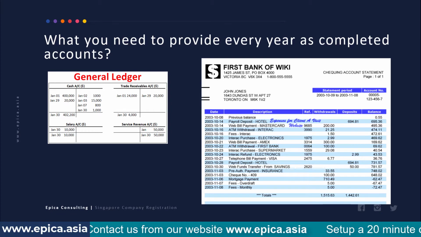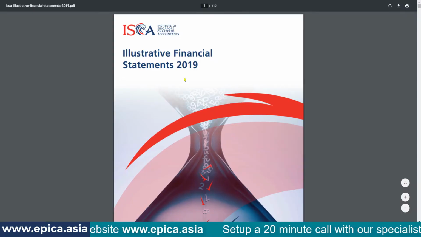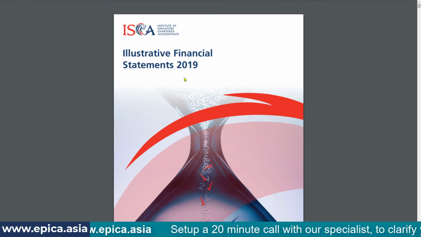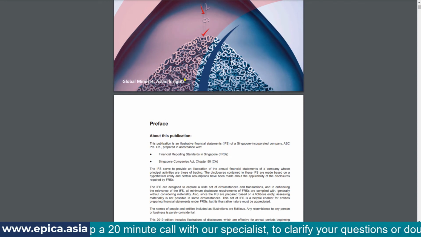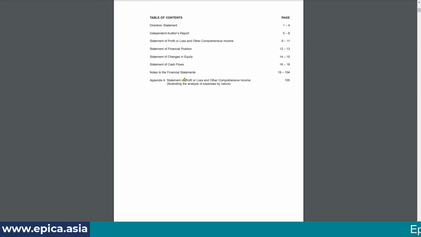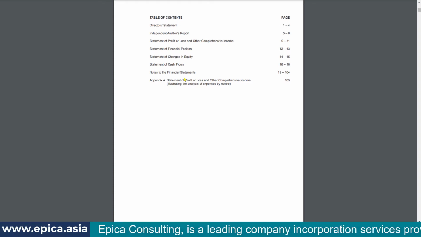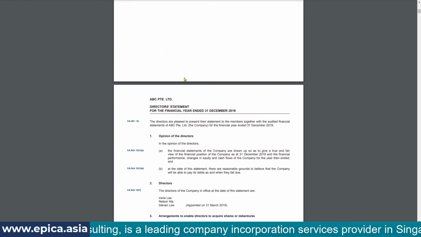So I'm going to show you one sample of these financial statements. This is an illustrative financial statement provided by ISCA, the Institute of Singapore Chartered Accountants. If I scroll down below, it will start from here: table of contents, and there will be the director's statement, independent auditor's report, statement of profit and loss account, financial position, changes in equity, cash flow, and notes.